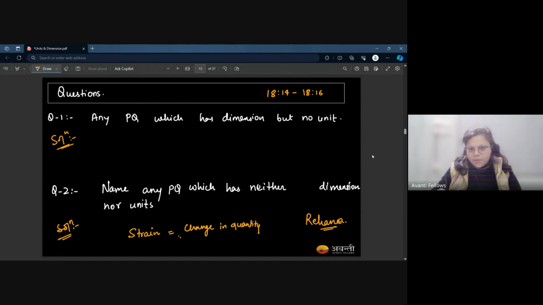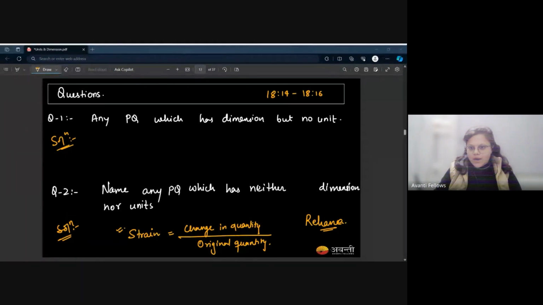Okay, upon original quantity. Since it's a ratio of the same quantity, if I said change in length upon original length, it's length by length, no? There would be no unit, no dimension. Can you tell me the name of another physical quantity which is under this category? Any other quantity? I'll go through the people who raise their hand. There's only one kid, Om.